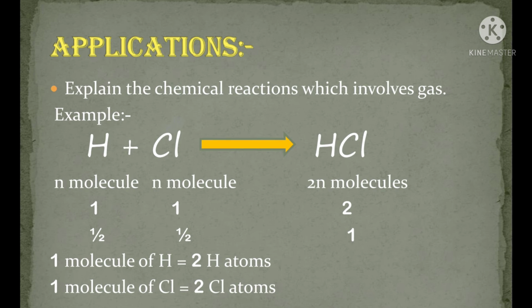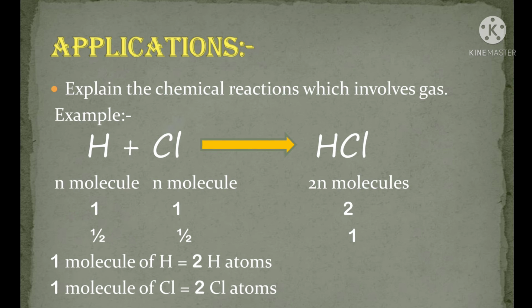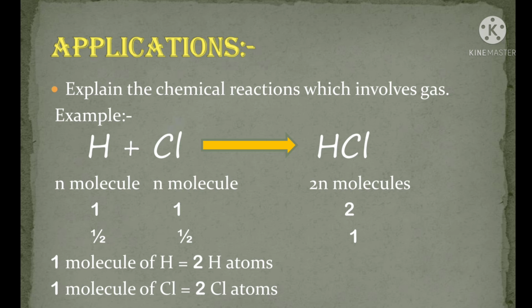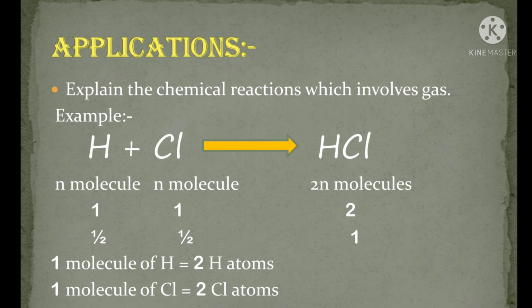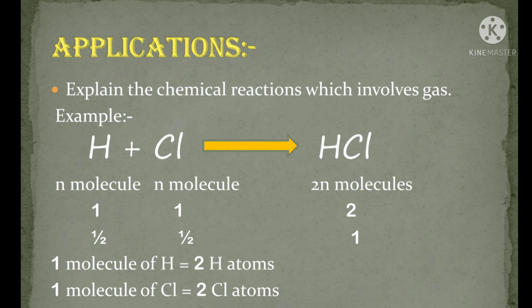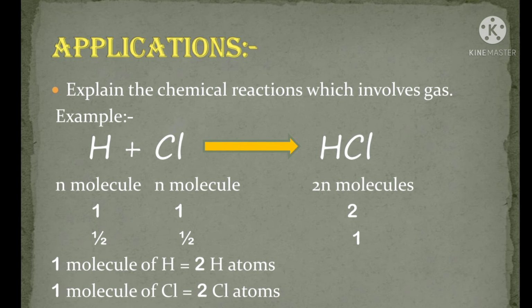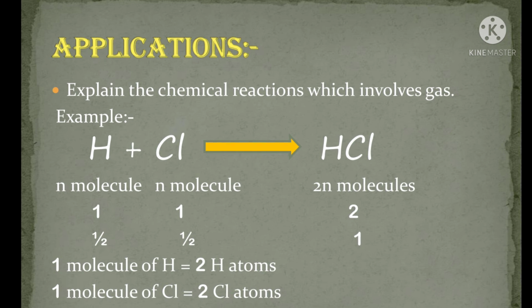One molecule of hydrogen contains 2 hydrogen atoms and one molecule of chlorine contains 2 chlorine atoms. Likewise, half a molecule of hydrogen means 1 atom and half a molecule of chlorine means 1 atom. So, during this reaction, the atom doesn't undergo division, and it also agrees with Dalton's theory.